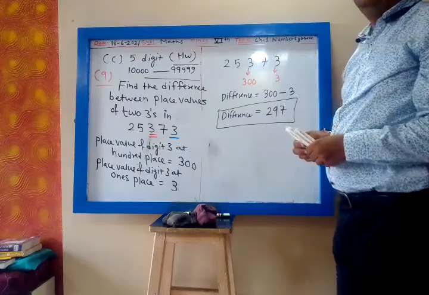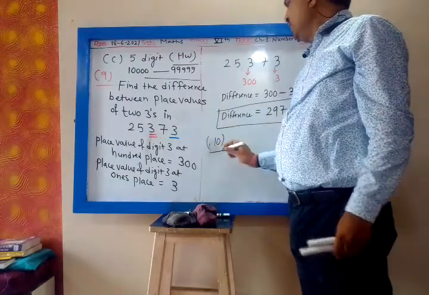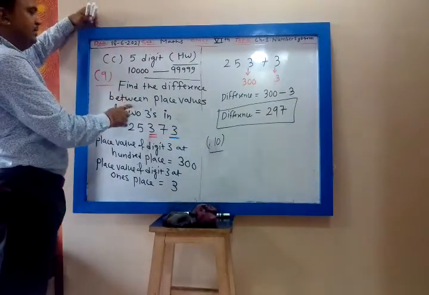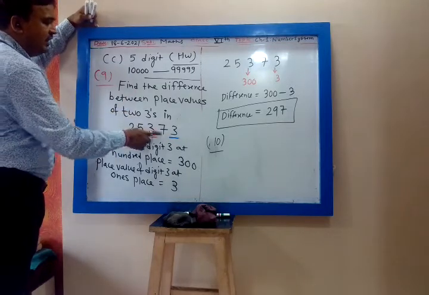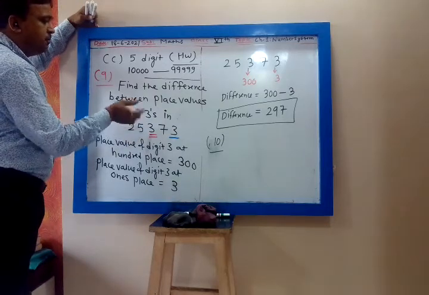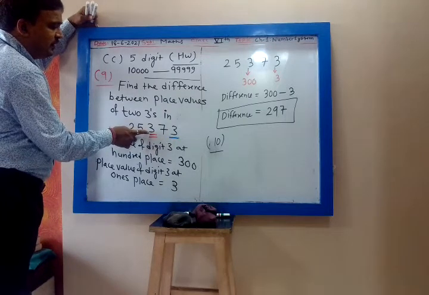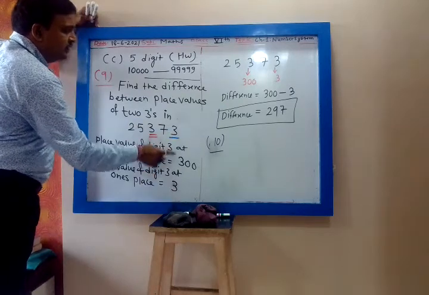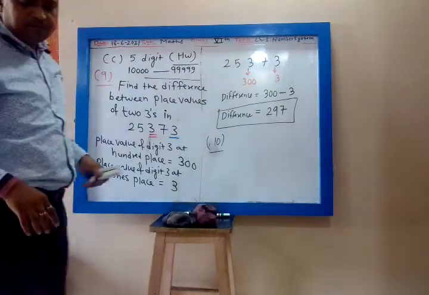No, my dear. Again I am repeating. Find the difference between place values of two threes in this number. There are two threes, this 3 and this 3. Difference means minus. What is the place value of this 3 at the hundreds place? 300. What is the place value of this 3 at the ones place? 3. So you have to find the difference: 300 minus 3, that is 297. That's all.